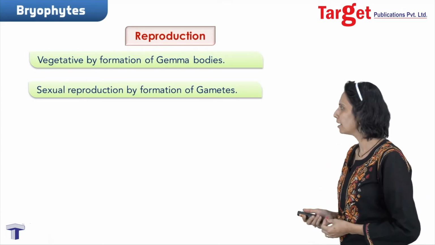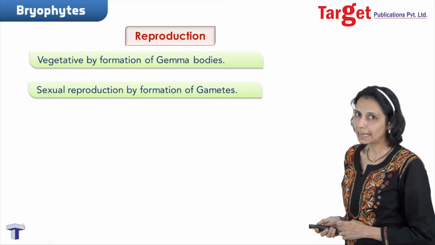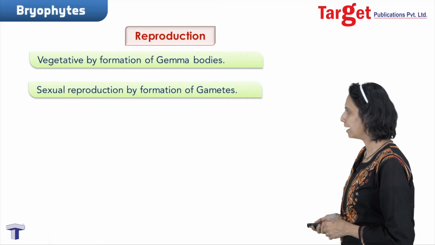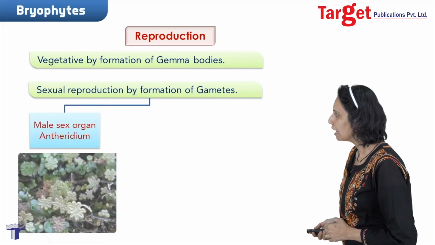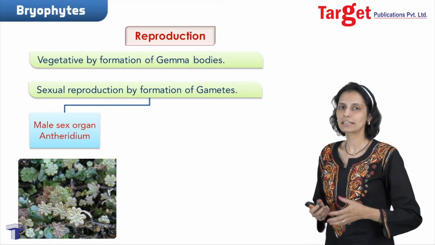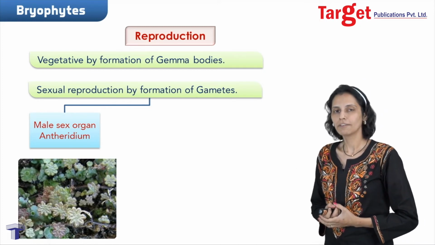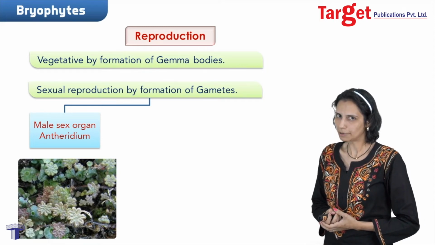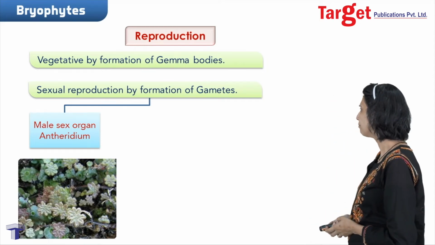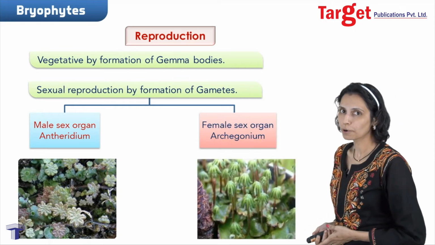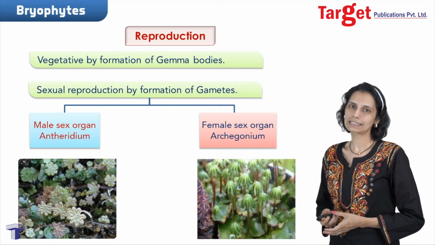But let us first discuss the male and female sex organs present in bryophytes. The male sex organ is called the antheridium, which produces biflagellated antherozoids, the sex cells of the male gametophyte. The female sex organ is called the archegonium, which produces a single egg cell.